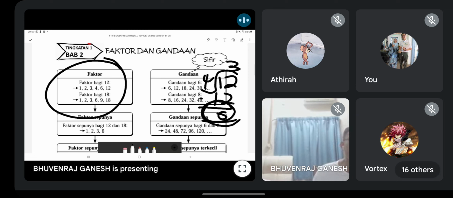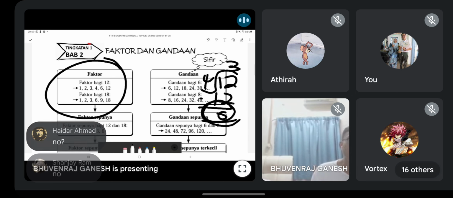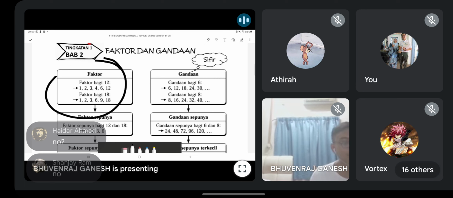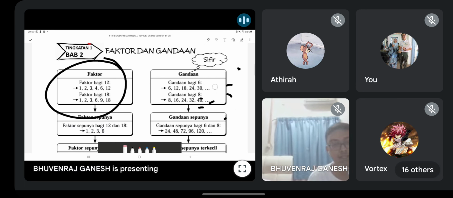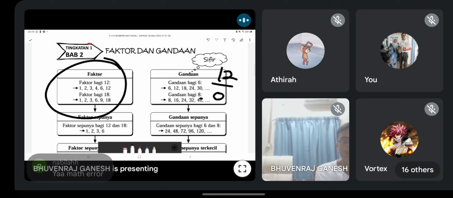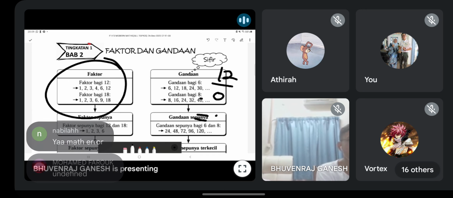So guys, can I ask you, is 0 a factor of 12? Adakah kosong faktor bagi 12? Just think and see. Is 0 a factor of 12? Okay, but correct. No. Okay, this is a good concept lah. Guys, kamu cuba bagi 12 dengan kosong. Ada baki tak? Is there a remainder when you take 12 divide 0? Kalau kamu fikir logik lah. Ya, sebenarnya dia ada baki.